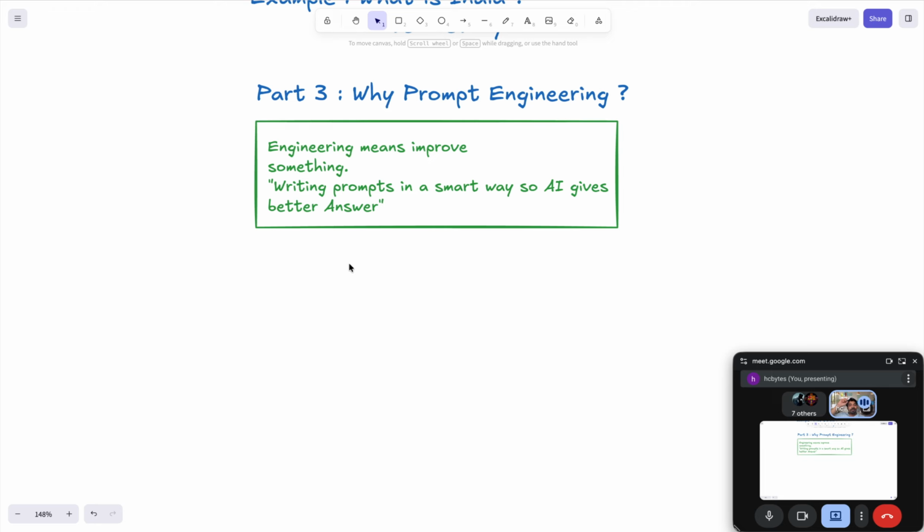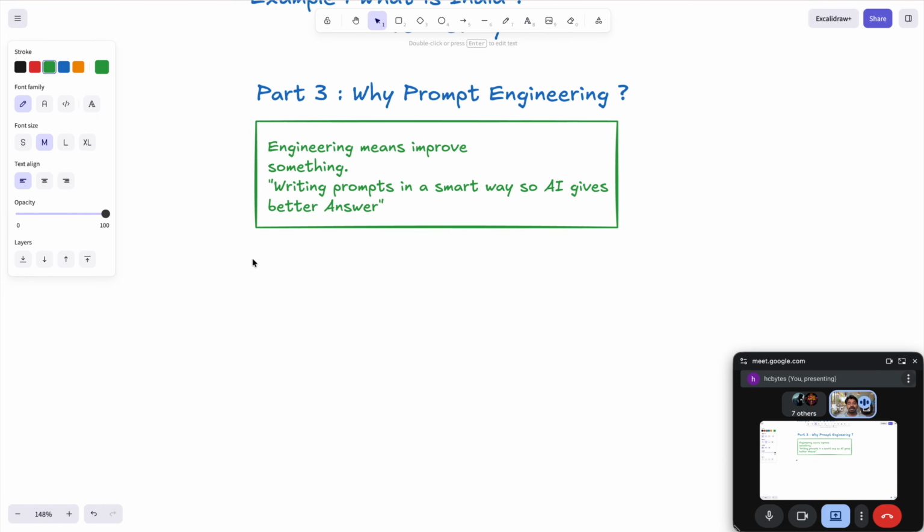That means there is one golden rule that you need to follow while writing a prompt. What is that golden rule? The golden rule is, the better the prompt, the better the answer you will get. I'll tell you how to write the prompt also.